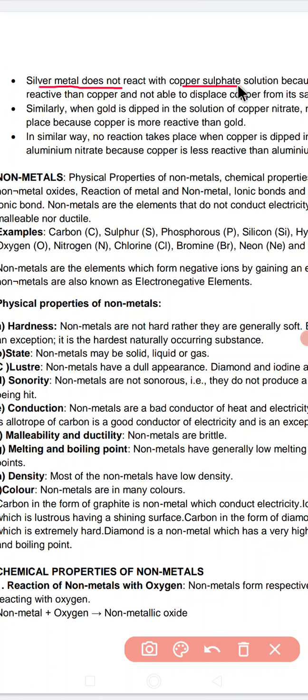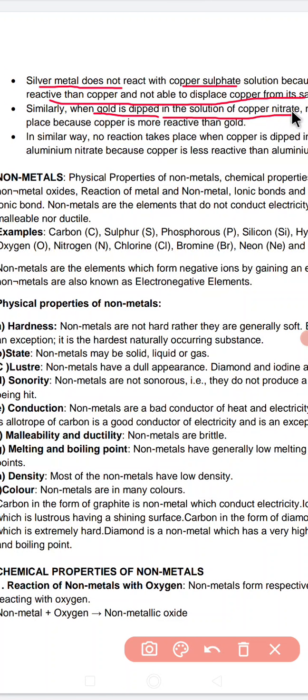Why does it not react with copper? Because silver, being much less reactive than copper, is unable to displace copper from its salt solution. Similarly, suppose gold is dipped in the solution of copper nitrate.